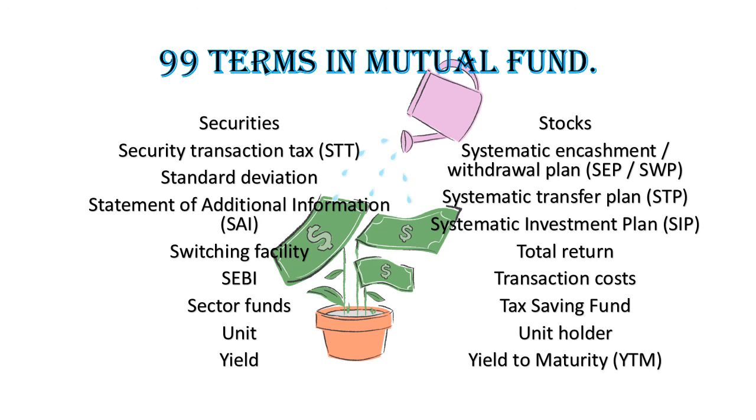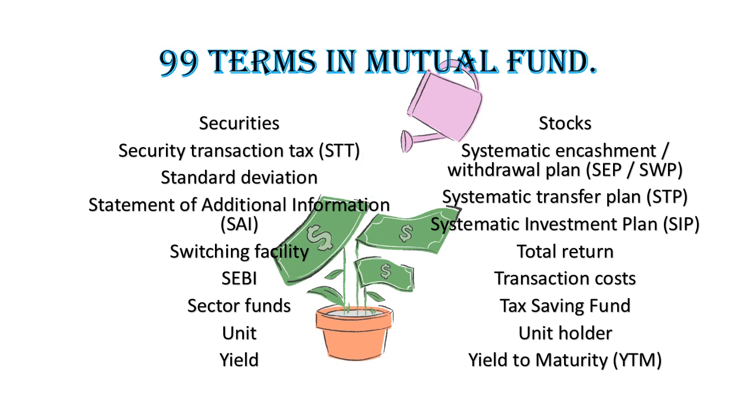Unit. Just like an investor buys shares of a company, he buys units of a mutual fund. A unit is nothing more than a share in a mutual fund scheme. Yield. Yield is the dividend or interest that an investor gets on an investment. It is normally expressed as a percentage with respect to the current market price of the investment. Yield on a debt security equals interest divided by market price of the debt security. Yield on an equity equals dividend divided by market price of the equity share.